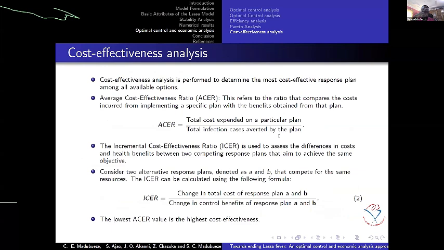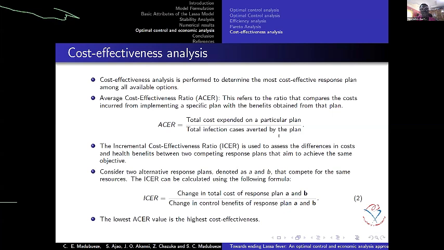So after doing this, we try to look at the cost, since this combination of controls has shown this, this and that. You can have a control that can reduce the number of infected people, but at what cost? Is it cost effective to carry out? Some controls can be very effective, but the costs associated with them may be very high to implement. So we perform a cost effectiveness analysis to determine the most cost-effective response plan among all the available options.